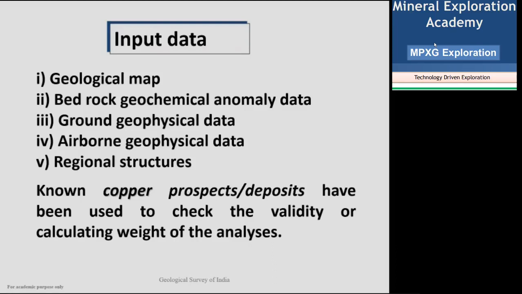Simply, all models are not the same. I told you, in some models, the bedrock geochemical anomaly will have more weightage. In some, the geophysical data will give more weightage. In some, the regional structures will give more weightage. Instead of giving 20, 20, 20, 20 to make 100, you may give some 30 and distribute the remaining to make 100. That kind of weightage you can also give. Which way you interpret, you have to decide by experience and by the guidance of your seniors; you will come to know.